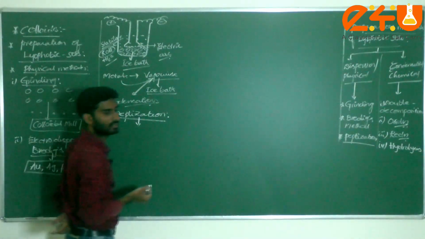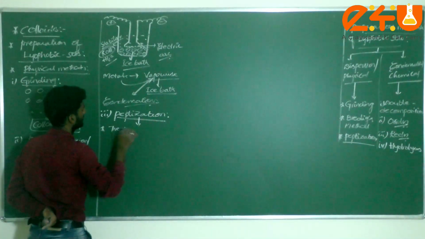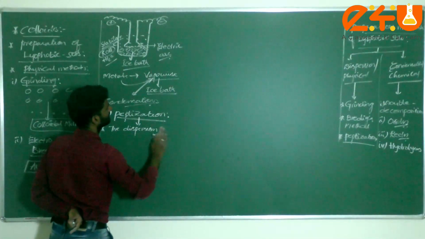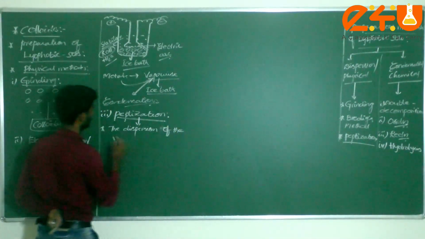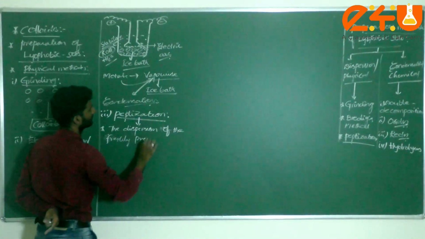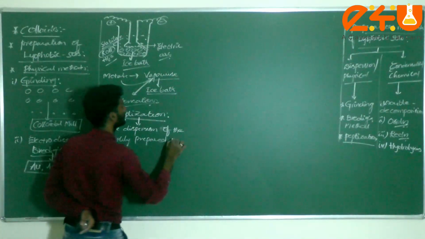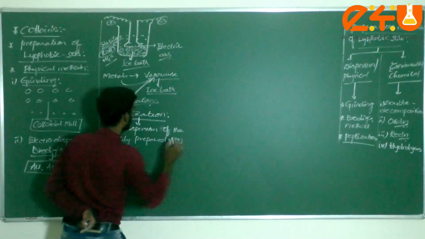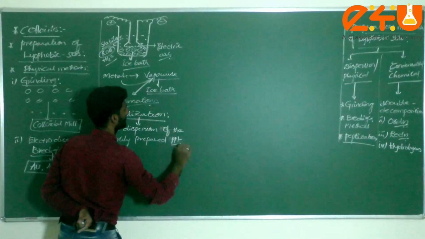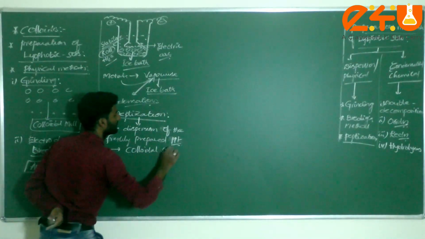It is a process of dispersion of a freshly prepared precipitate, which is converted into a colloidal solution. Very important here.